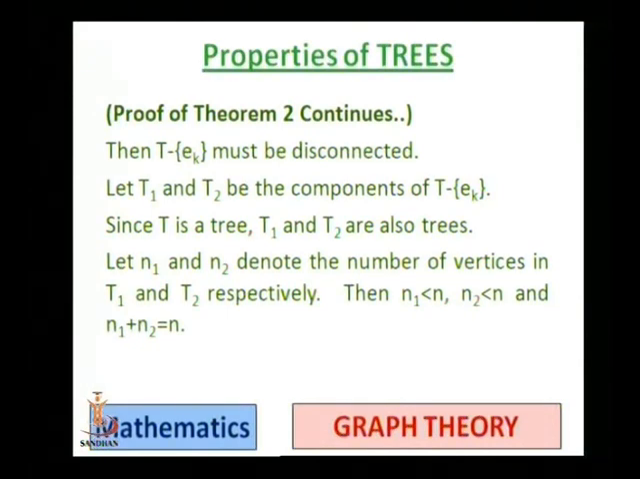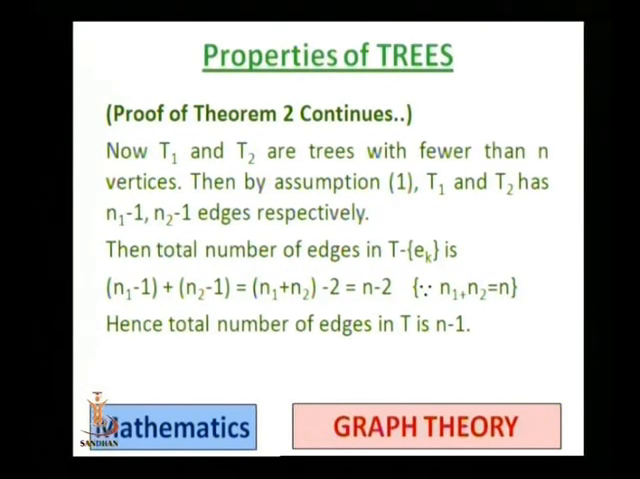And obviously in T1 and T2 the number of vertices is fewer than n, because they are sub-portions of T, which has n vertices. Let n1 and n2 denote the number of vertices in T1 and T2 respectively. Then n1 is strictly less than n and n2 is strictly less than n, and obviously their sum is n. Since n1 is less than n, we can apply our assumption on T1. Similarly, n2 is also less than n, so we can apply our assumption on T2 also.